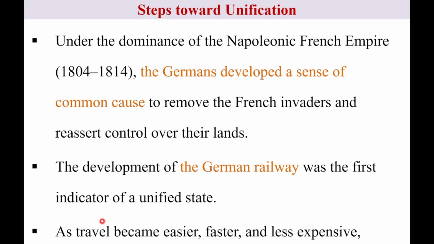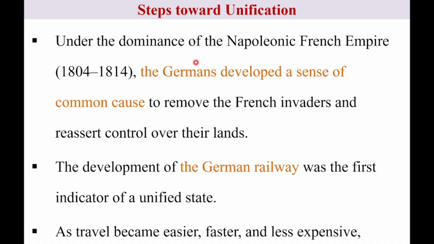Under the dominance of the Napoleonic French Empire from 1804 up to 1815, the Germans developed a sense of common cause to remove the French invaders and reassert control over their land. So the Germans developed a sense of common cause, which was the first step toward unification of Germany.